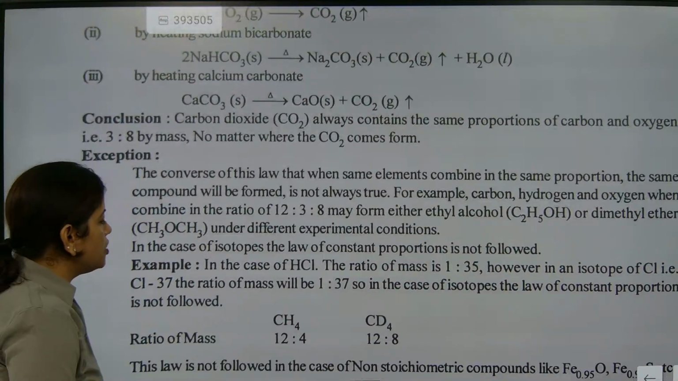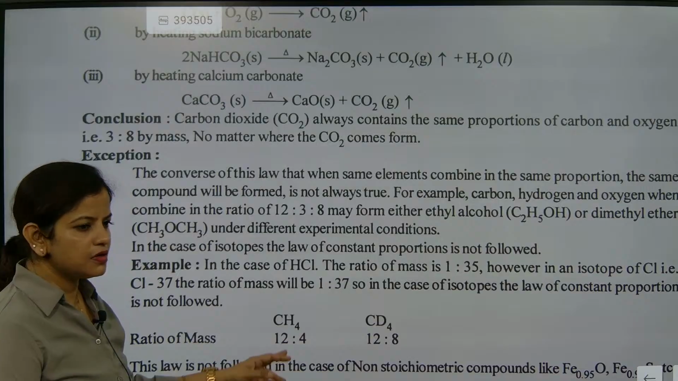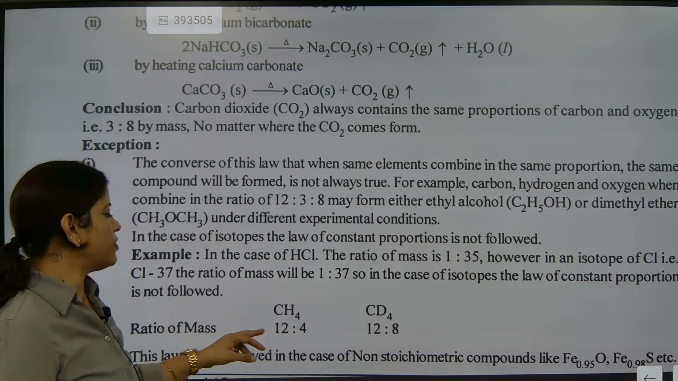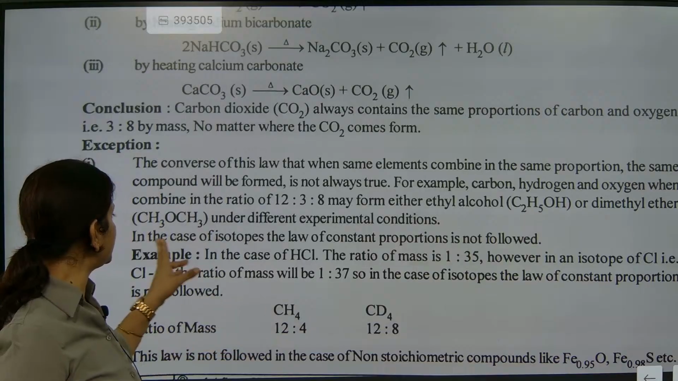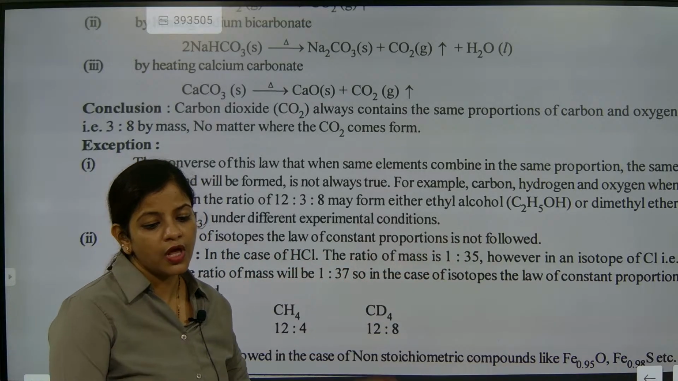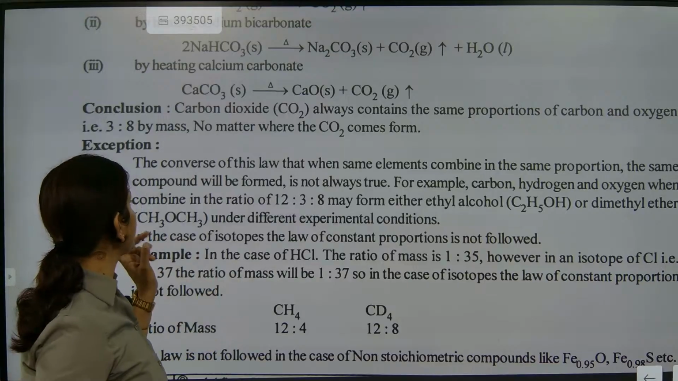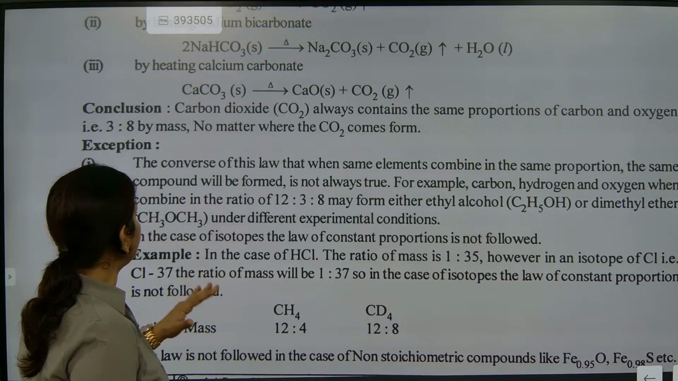Now look here. Can you check this one out? CH4 and CD4. Ratio by mass 12 is to 4, 12 is to 8. So it is also not possible. See, for example, in the case of isotopes, the law of constant proportion is not followed. See another important point, when we are talking about the second exception, look very carefully.